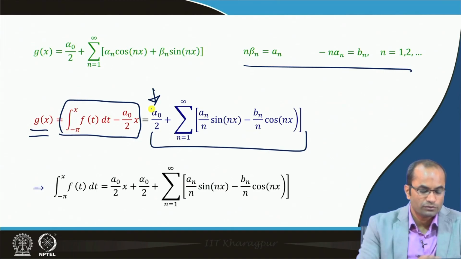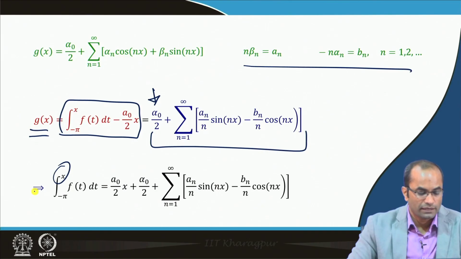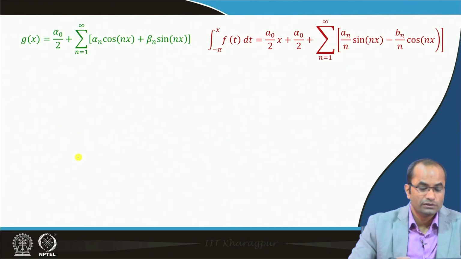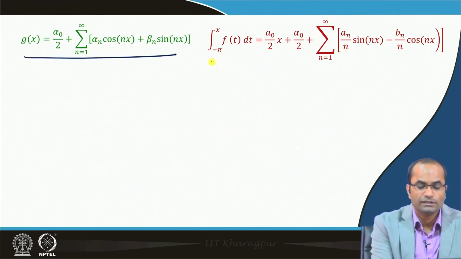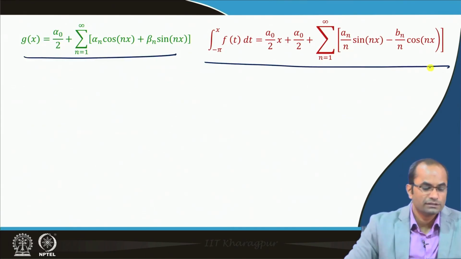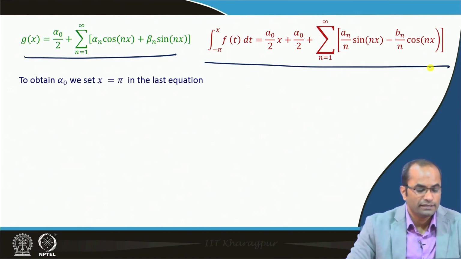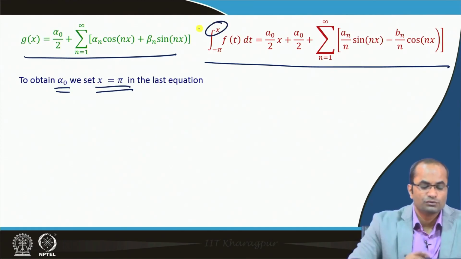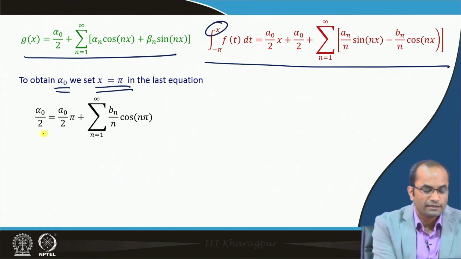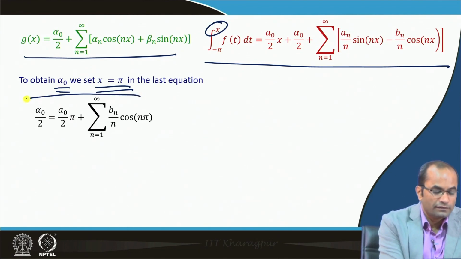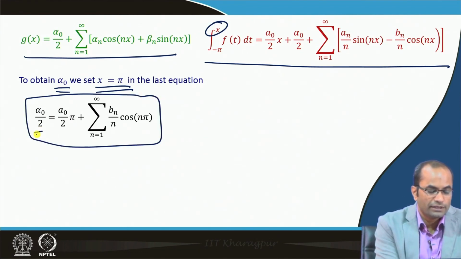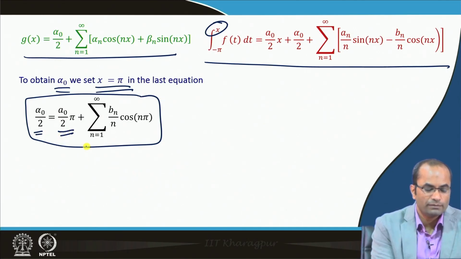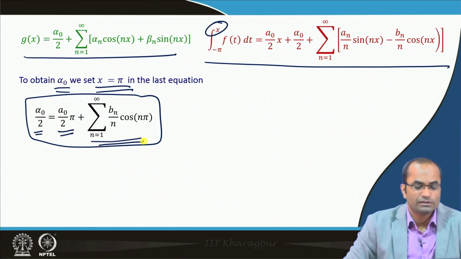So, alpha naught can also be obtained if we take this relation and replace x here. In the new series, we now have the series of g, and then we have this relation, just as we have seen in the previous slide. To obtain this alpha naught, we can set x to pi in this equation, and then we observe that we have this relation: alpha naught by 2 is equal to a naught pi by 2 plus this summation here.